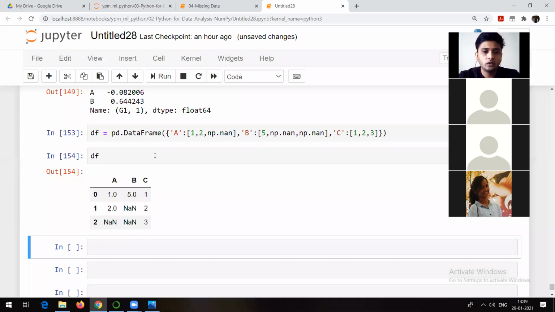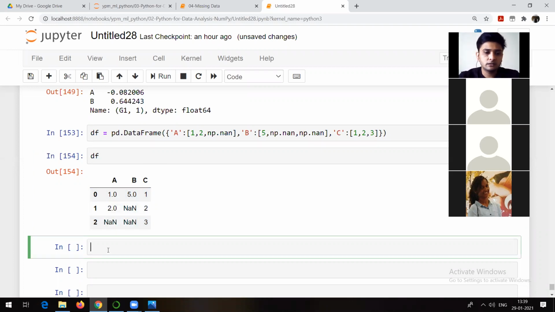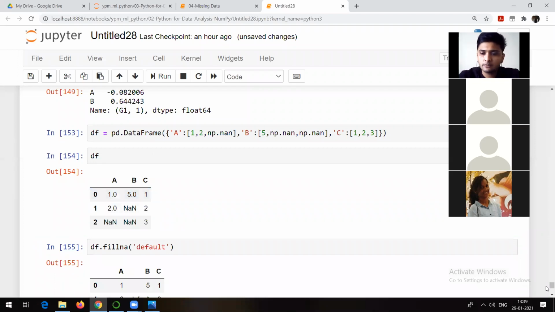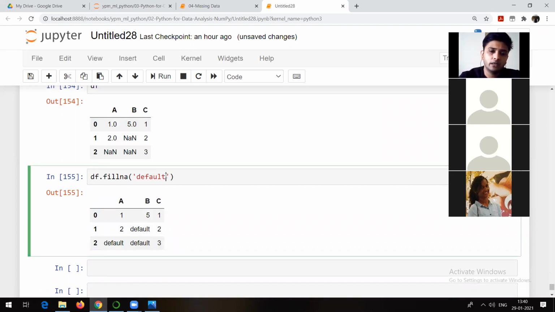Let me show it to you. Okay, here we can check that in the second row we have one NA, and in the third row we have two NA. Now how to handle this NA? So df dot, there is something called fillna. If I do df dot fillna, I want to fill that NA with some value. You can fill that particular NA value with any other value, but I want to fill it with some default value. You can check that wherever there is an NA value, it is filled with the value I have given. Here you could have given any other value.